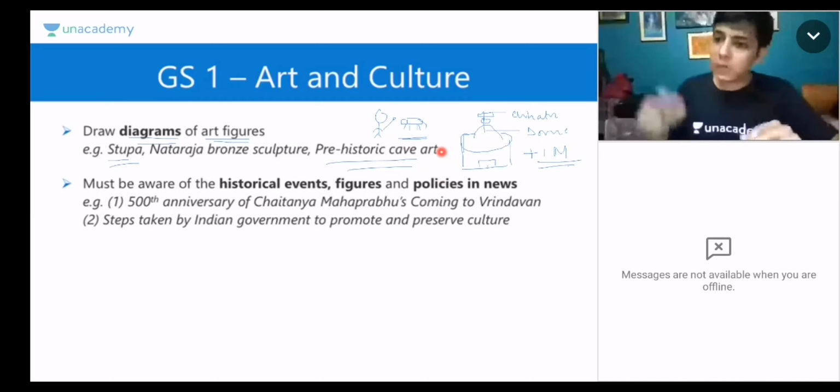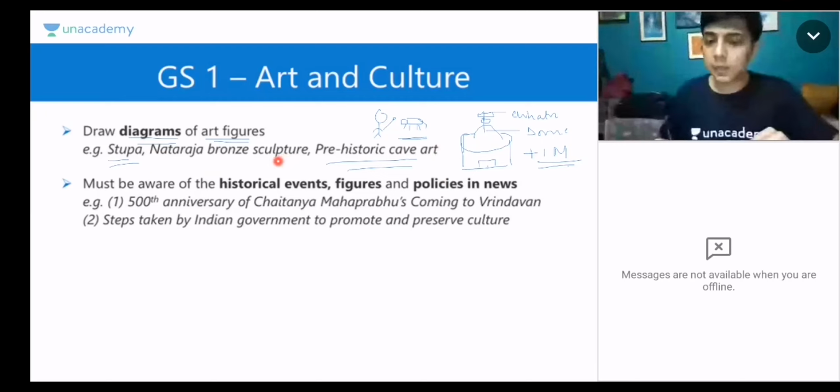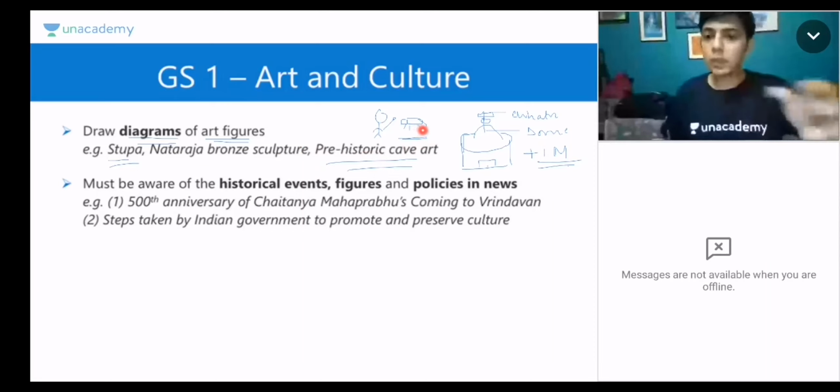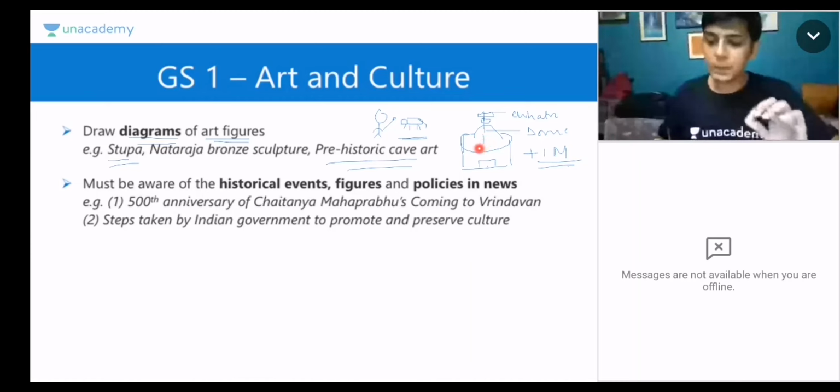So whenever you are making notes, include these in your notes. ऐसा नहीं है कि ये डायग्राम आप बुक में देखकर इग्नोर मार दें. प्लीज डू नॉट डू दैट, है ना? You can simply convert the diagrams that are given in your book into very basic simple line diagrams like this, है ना? बेसिक शेप्स तो आप भी बना सकते हैं. So that is more than enough. आराम से it will increase your answer value. And trust me, all the toppers do this. I am not the first person that is saying this. This has been said by many toppers. So it is very, very effective as well.